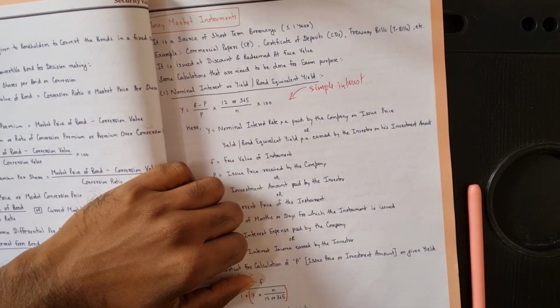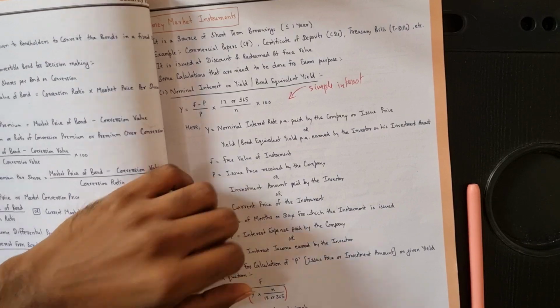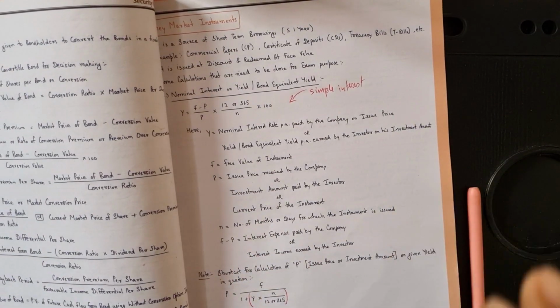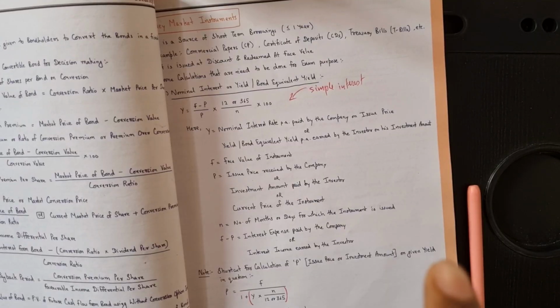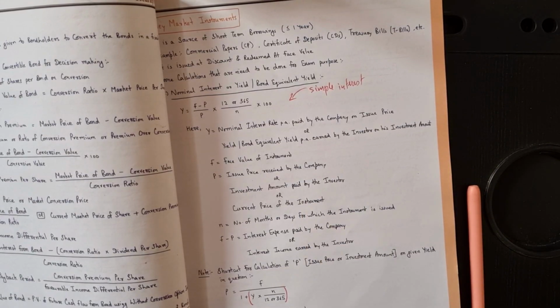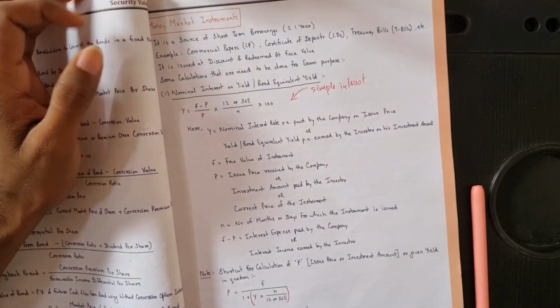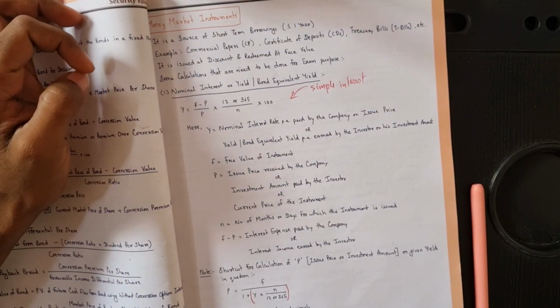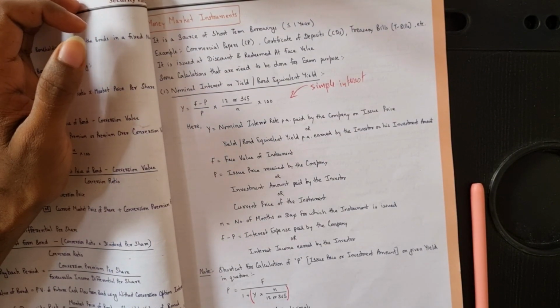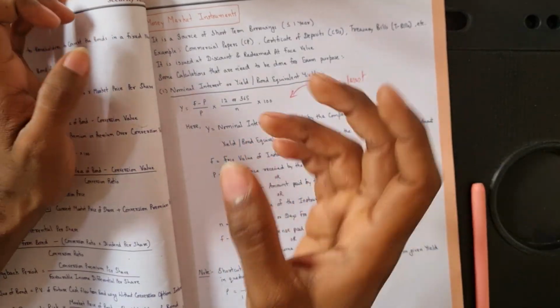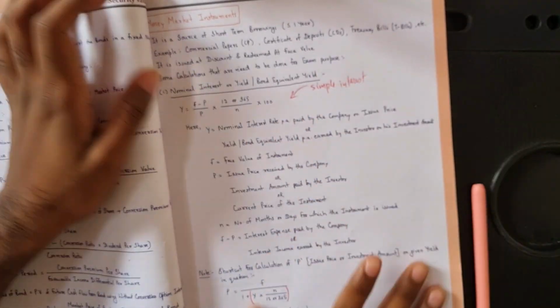What is discount yield? Discount yield is how much yield you are getting on the face value. So what do we do? F minus P divided by F. We take the total value. That's the only difference here. Rest all is the same. Discount yield means we have to take face value in the denominator.